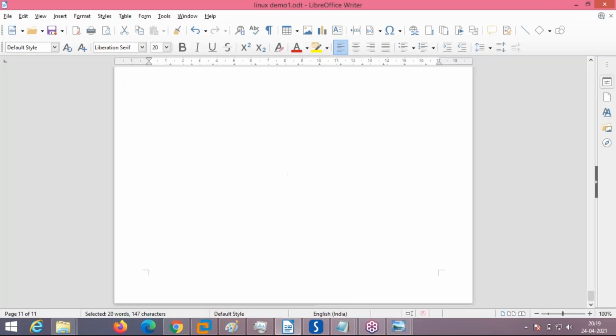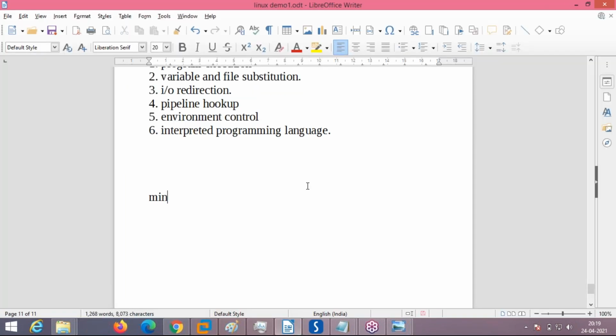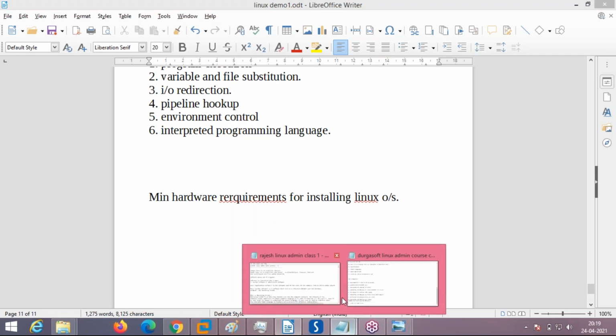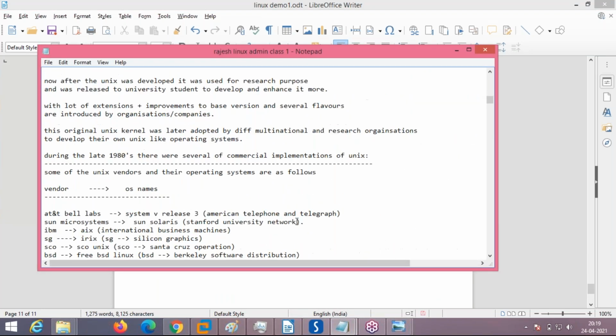And one more thing I have to tell you, Anirudh and all. What are the minimum requirements? Minimum hardware requirements for installing a Linux operating system? I'll show you that.